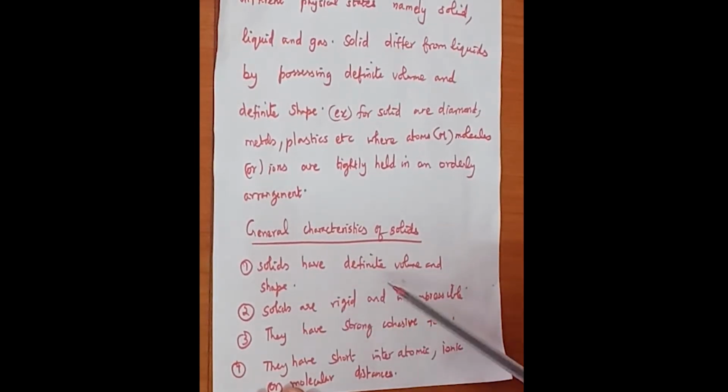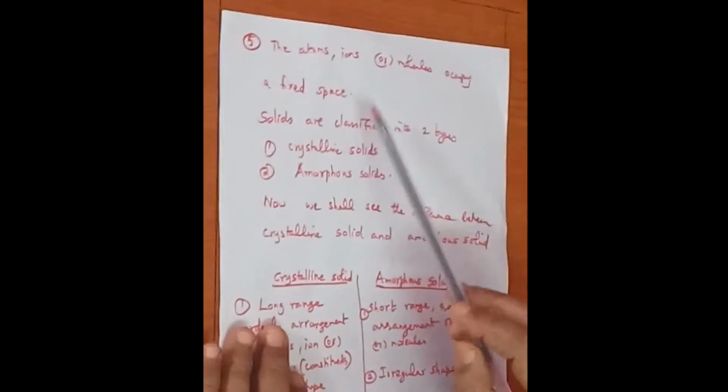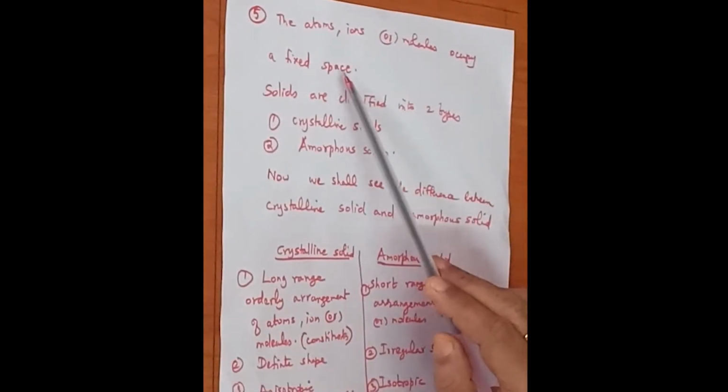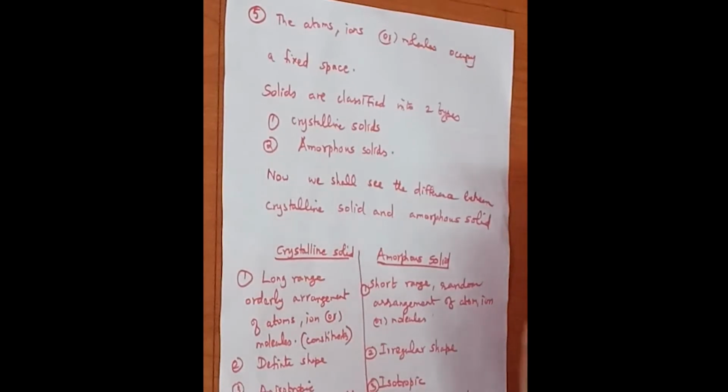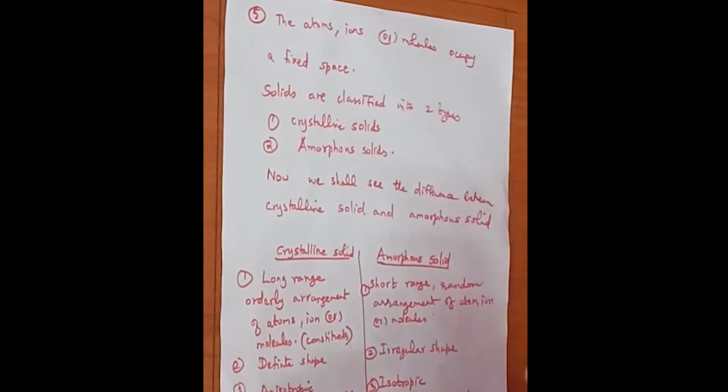So solids have definite volume and shape, they are rigid and incompressible, and they have a strong cohesive force. Their attractive forces are cohesive in nature. They have short interatomic, ionic or molecular distance. The atoms, ions or molecules occupy a fixed space in solids. So now we have seen the general characteristics of solids. Now we shall see the types of solids.